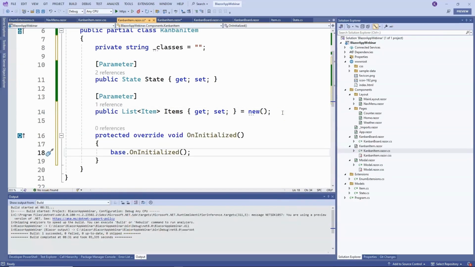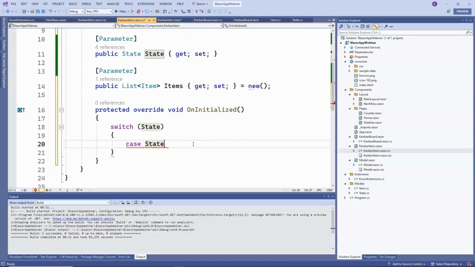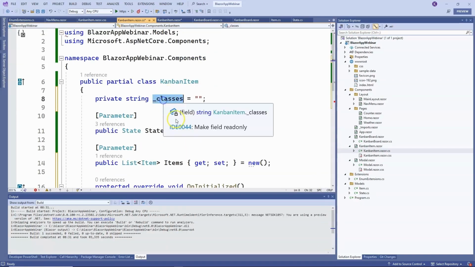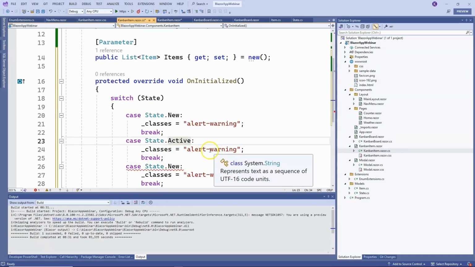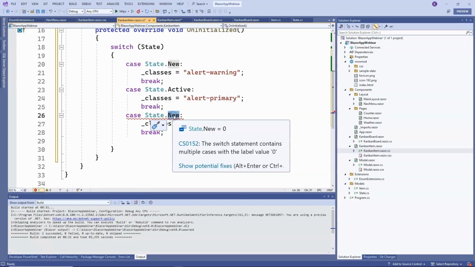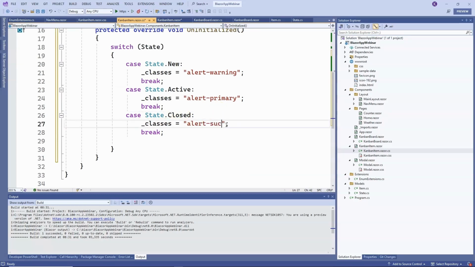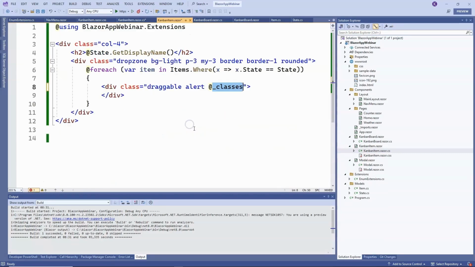So now, I want to set this field appropriately based on the state parameter. That means if the status is new, I want to set this field as alert-warning, which is a bootstrap class that will make the task appear with an orange background. Similarly, I need to do this for different statuses. For active, I want it to be blue, so alert-primary, and for completed, I want it to be green, so alert-success. Great, and one of these values will be displayed here instead of this field, meaning each task will have the appropriate color.